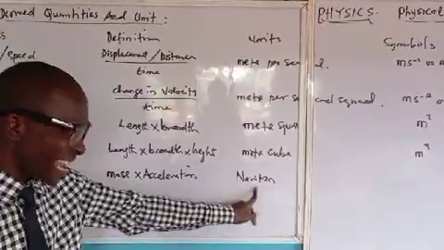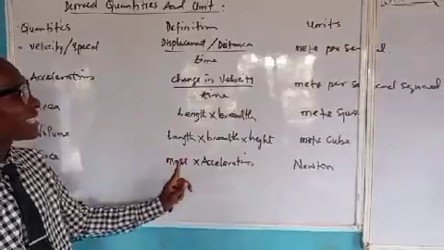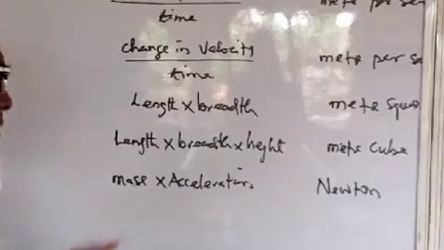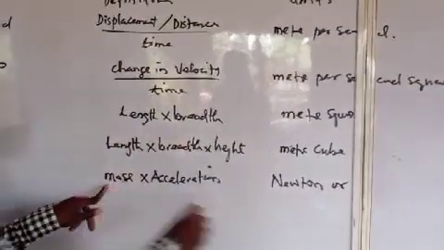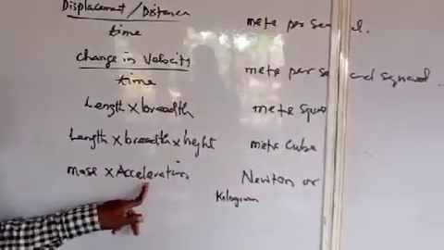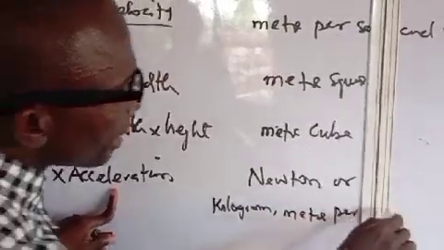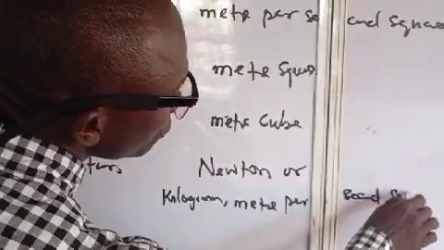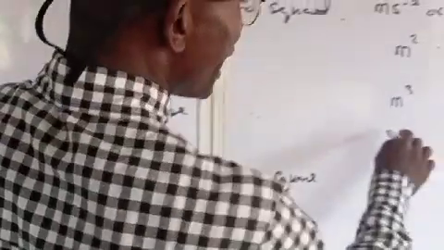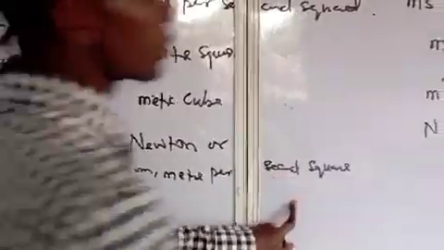Since force is mass times acceleration, and we are using Newton, it means Newton can be expressed in terms of mass in kilogram and acceleration in meter per second square, so kilogram meter per second square.